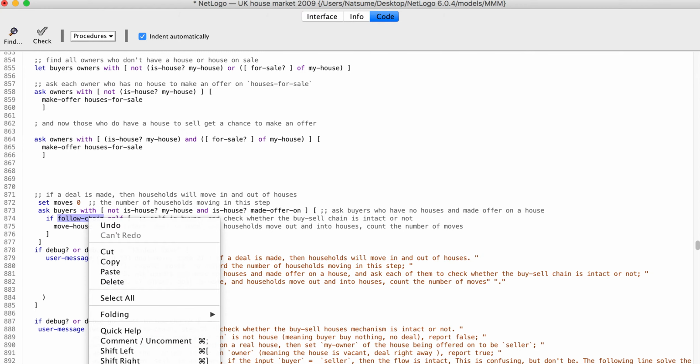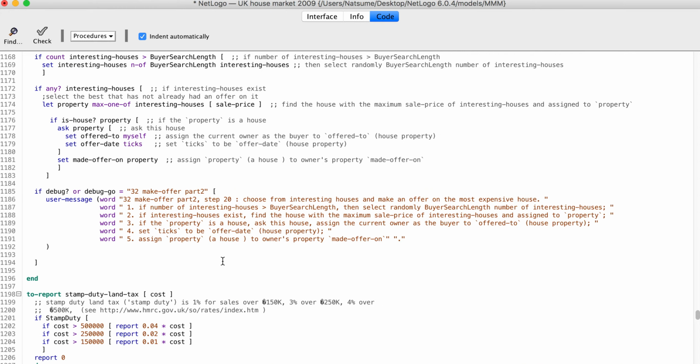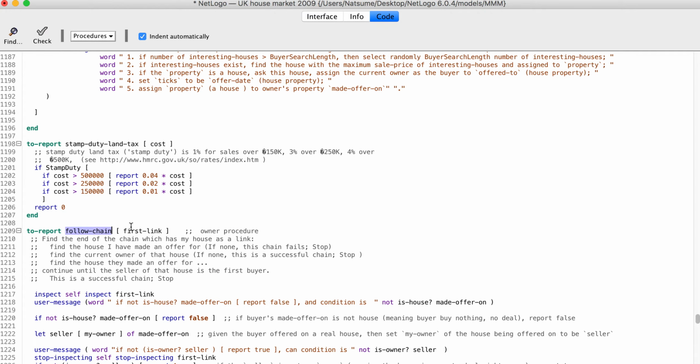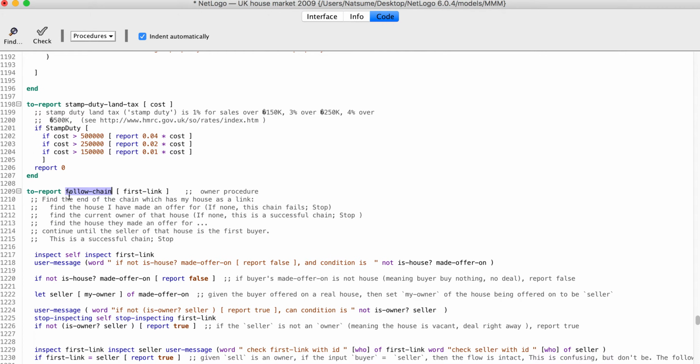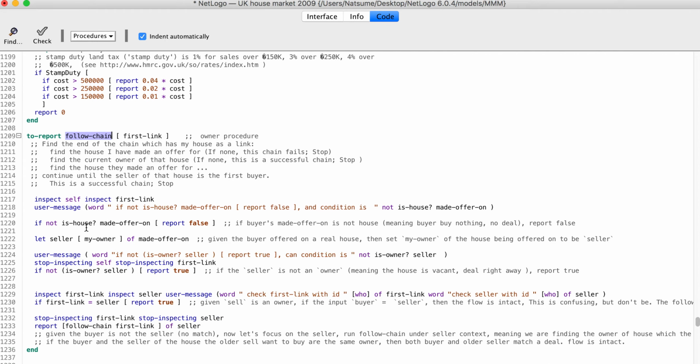So we go into this function. Remember, this first link is the buyer himself or herself, okay? And we are also under the buyer's context. So the first sentence is this. Under the buyer's context, the buyer offers a price for a house to buy it. So this is the house the buyer is interested in.